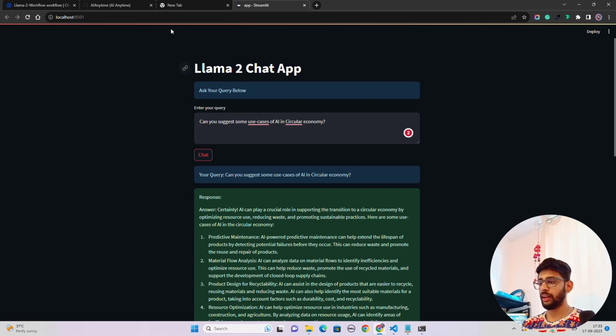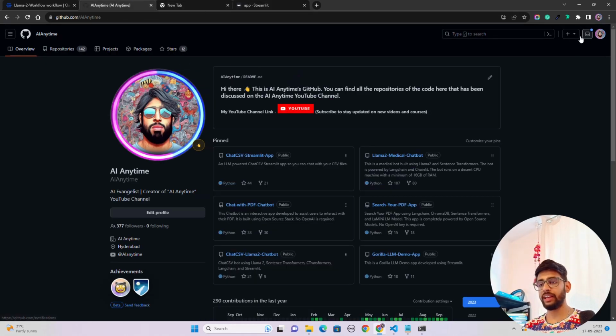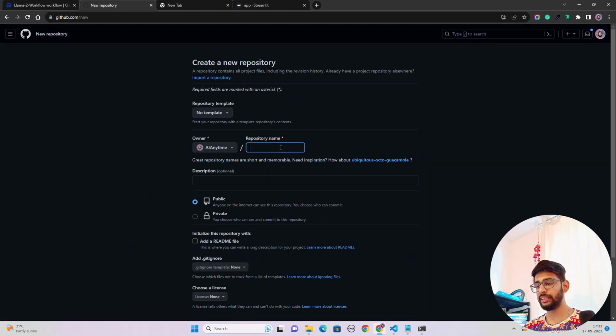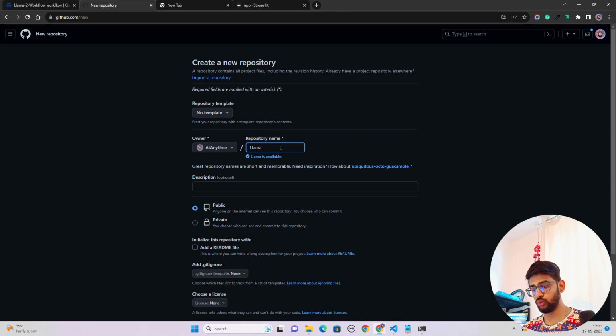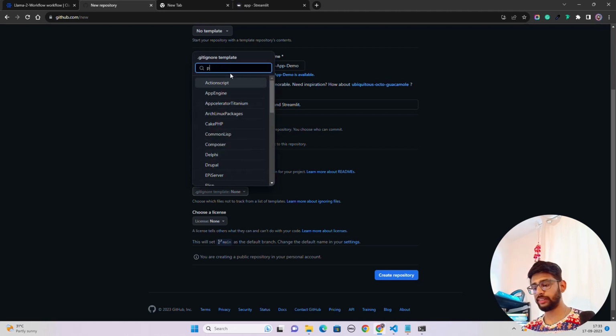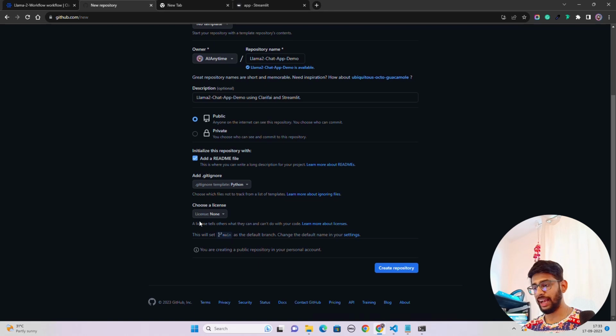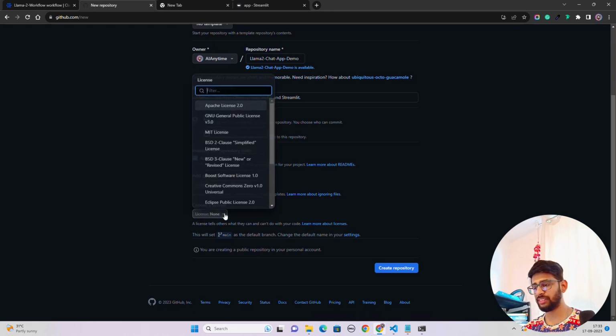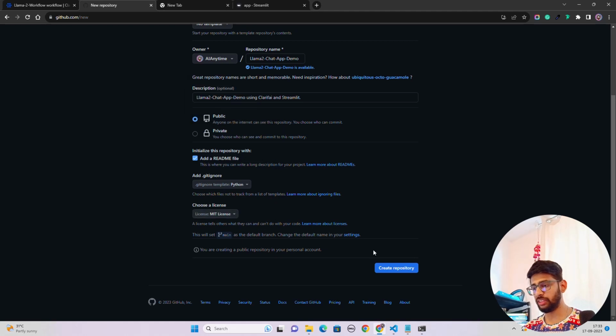So what I'm going to do here, let me just go back to my GitHub and create a new repository. In this new repository, I'm going to call this, for example, Llama 2 chat app demo, something like that. I'm going to just copy this, Control C, and put it over here, Control V, using Clarifai and Streamlit. This is what I'm going to write, and let's say this is public, add a readme, add a .gitignore. So let's keep Python over here, and the license is none. This is fine. Choose a license. Let's call it MIT license, and I'll just create the repository.